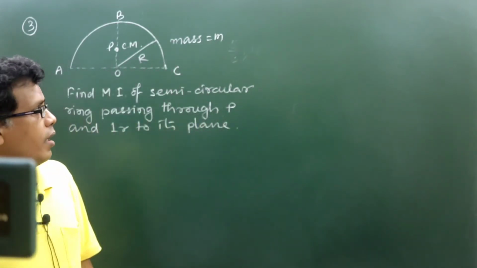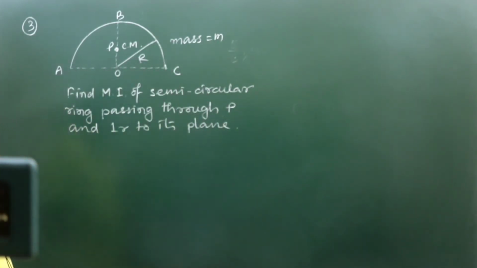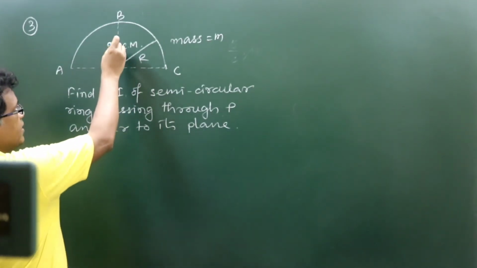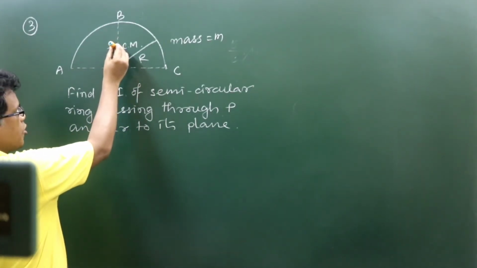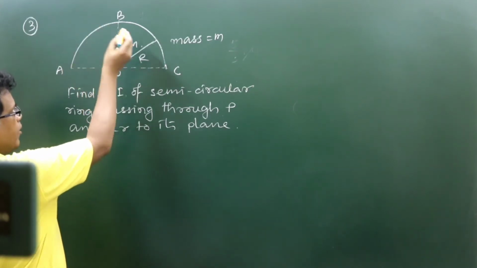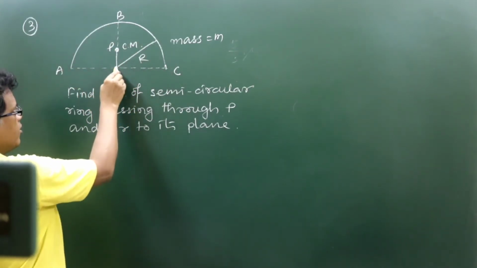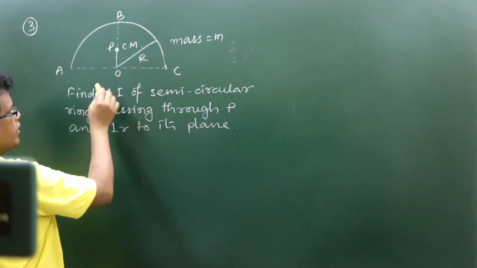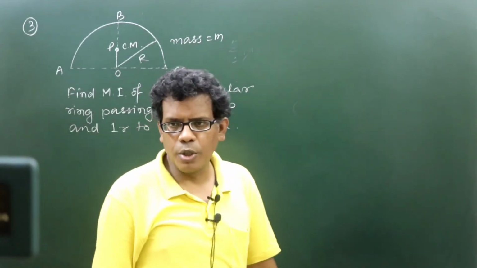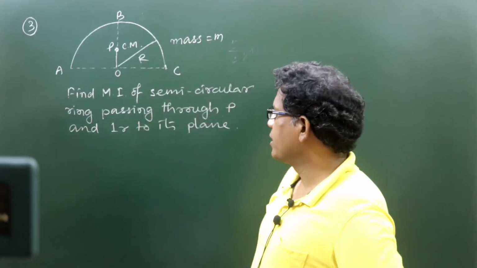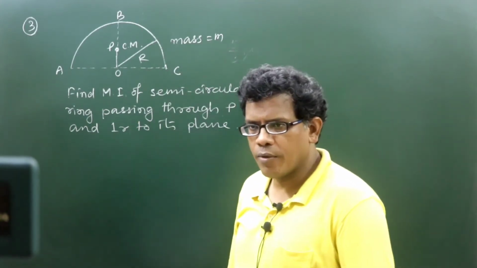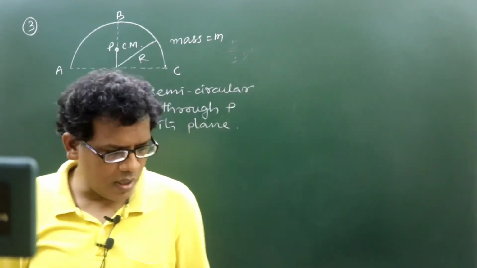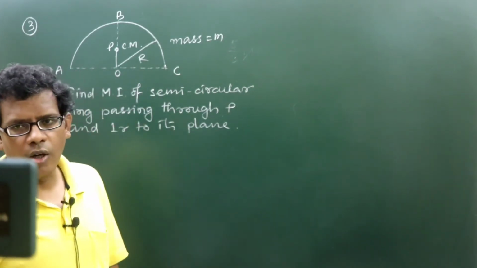So, there will be an axis passing through the point P like this. Position of the axis will be like this, passing through the point P and perpendicular to the plane of the ring. So O is the center of the geometrical circle, but P is the center of mass of the semicircular section of the ring.